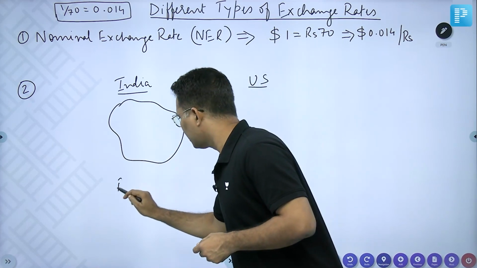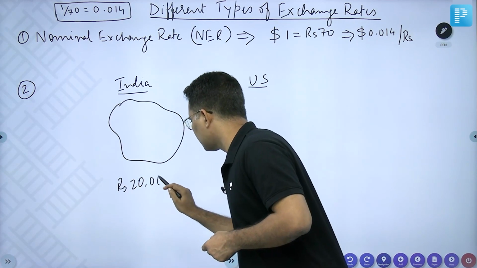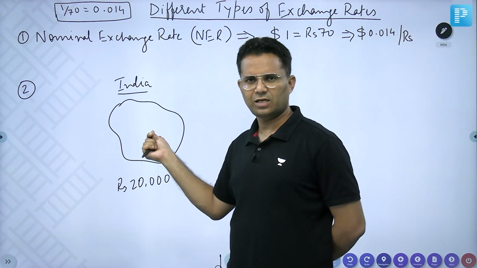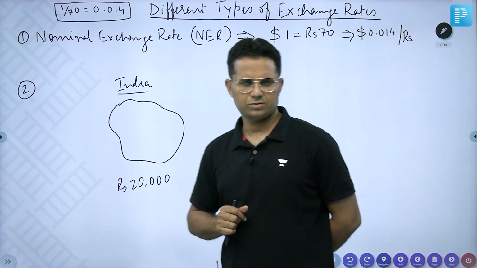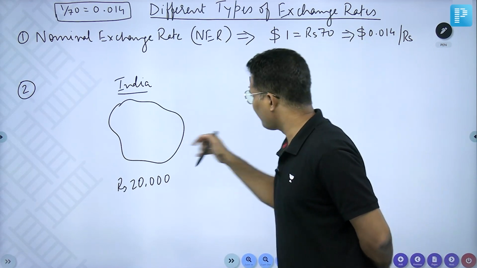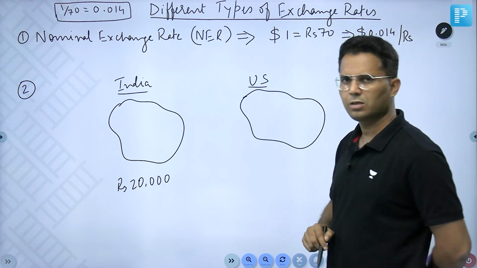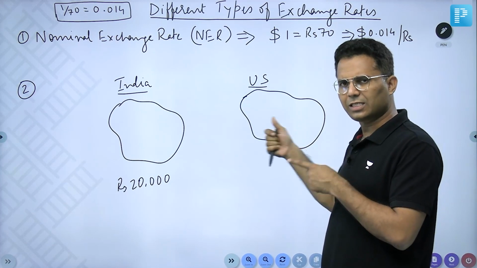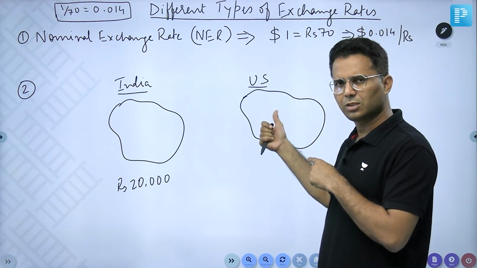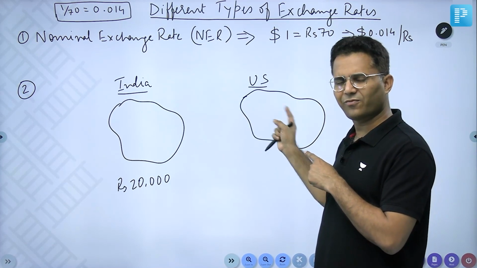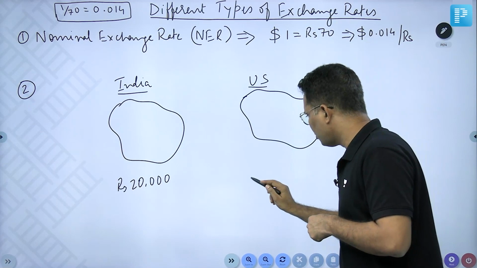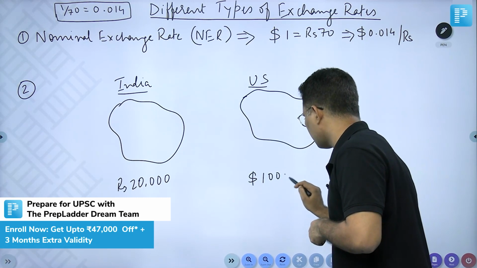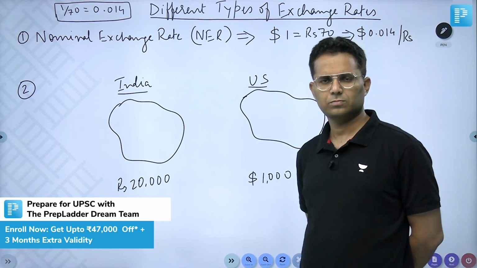Let us say the price of this basket is rupees 20,000. Now, take the same basket in US: the same 100 different commodities, 1 unit each, and measure the price in US. Suppose the price in US is $1,000. Just assume.